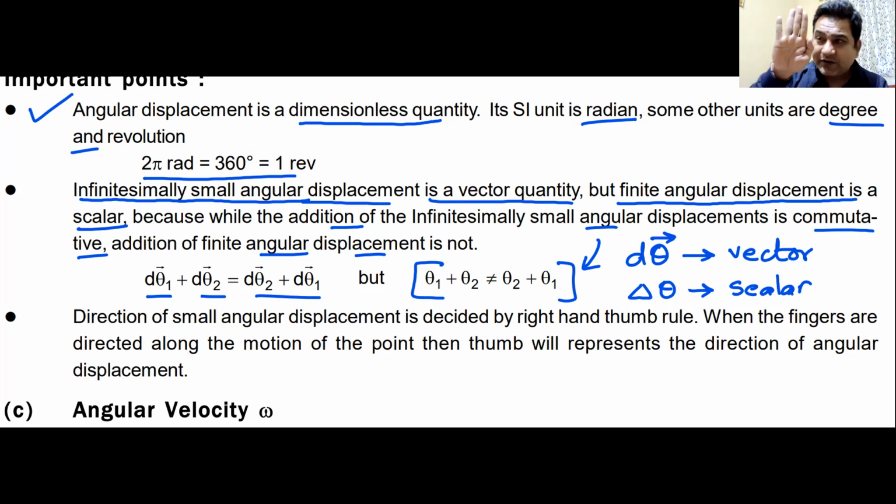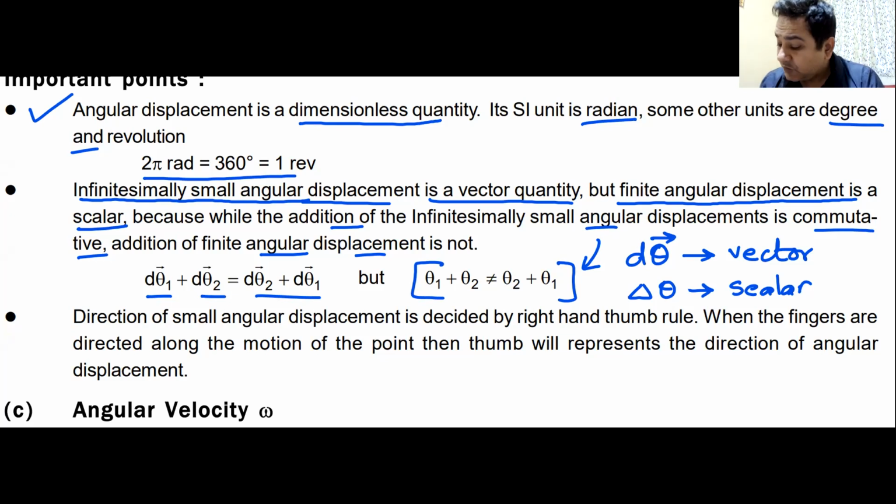Okay, you can try it with your hands. Your hand is like this. First you rotate it like this, then you rotate it like this. And then you rotate it first on one axis and then on the other axis. You will get a very different orientation of your hand. That means it is not commutative. So for small angular displacement, d theta is a vector. And for large displacement, it is a scalar.